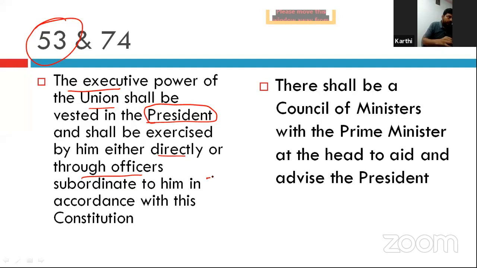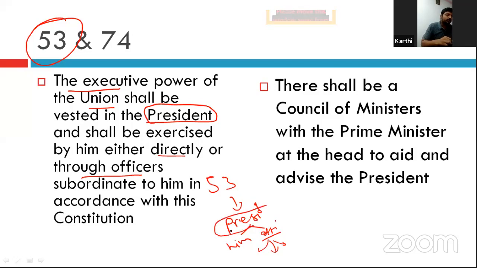These officers include all the union government offices, including the prime minister's office, council of ministers' office, district collector office, every office under the Union of India. So he can use this power directly or through subordinates.